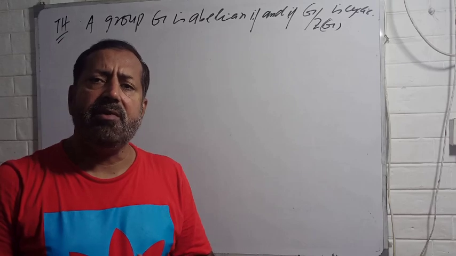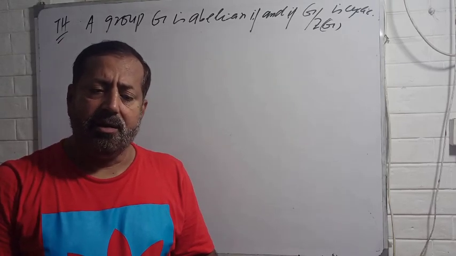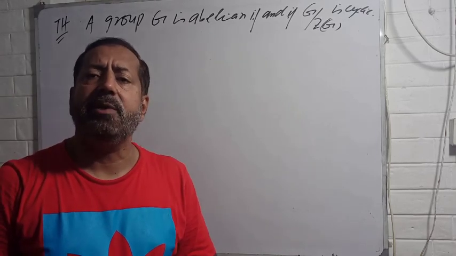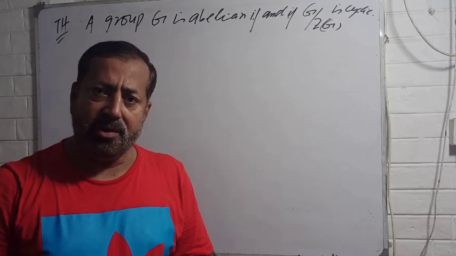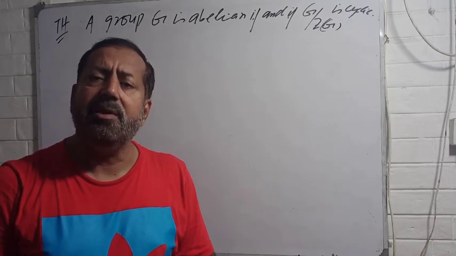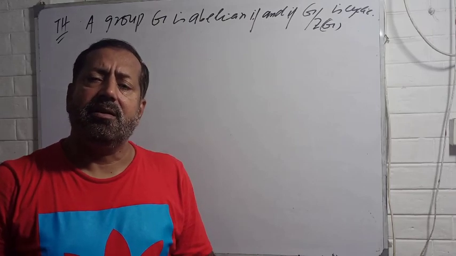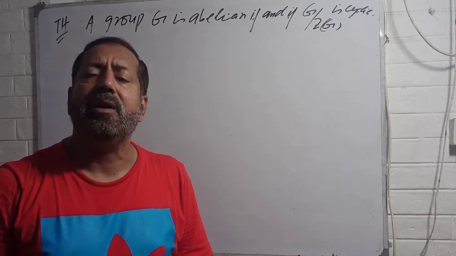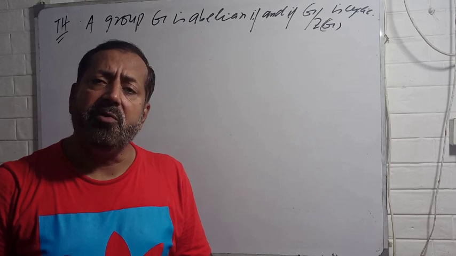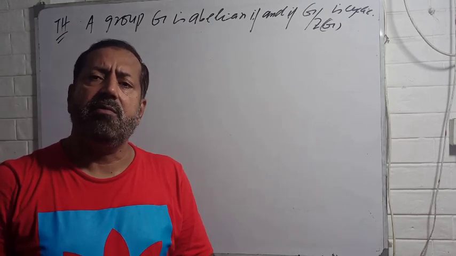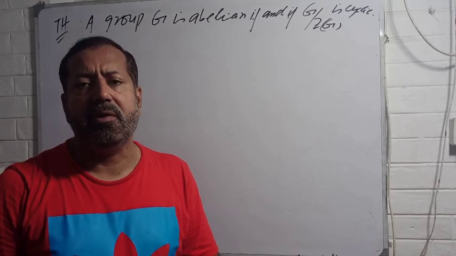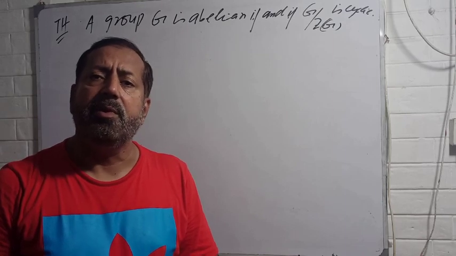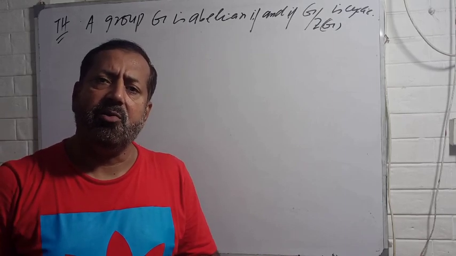Lastly, we have seen with the help of examples that this is not always the case, that a P group is abelian. D4 is a P group, a 2-group, but it is non-abelian. Dn is a non-abelian family. Similarly, Q8 is a 2-group, which is also non-abelian. And you have another P group, V4, which is abelian. Similarly, C125, a cyclic group of order 125, is a P group. Its order is 5 cubed, but it is abelian because all cyclic groups are abelian.